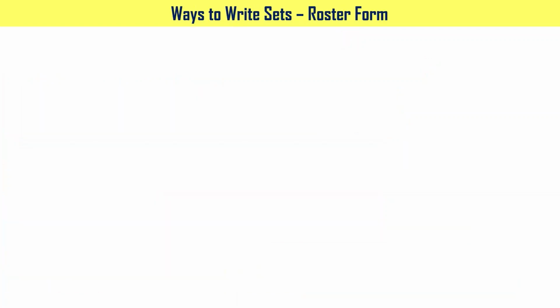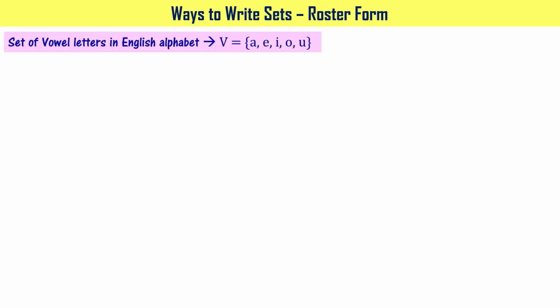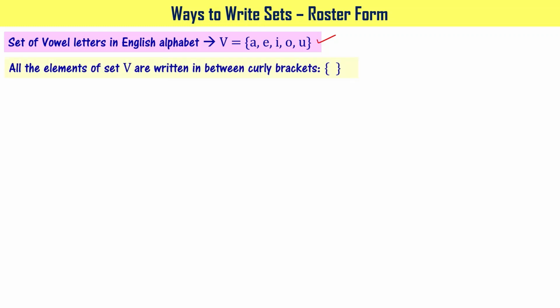Let's now learn about ways to write sets. The first one we look at is roster form. We have seen the set of vowel letters in the English alphabet can be written as V equal to A, E, I, O, U in curly brackets, right? So this is set V. All the elements of set V are written in between curly brackets.